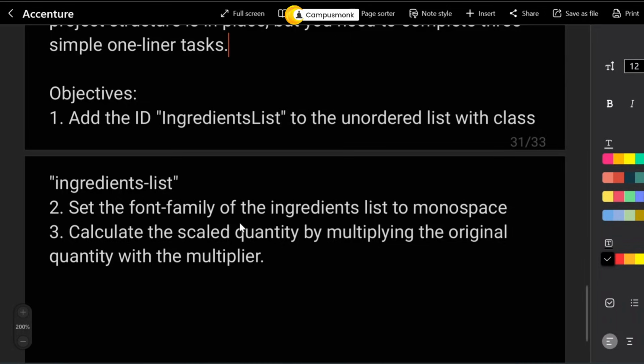Set font family of the ingredient list to monospace. Now calculate the scaled quantity by multiplying the original quantity with the multiplier. So these are the three objectives.